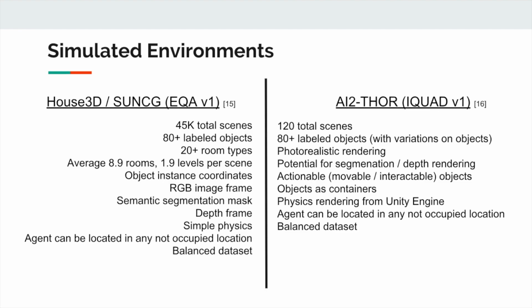Although not explicitly mentioned, due to the fact that it is a 3D environment, there is potential for segmentation and depth rendering. One of the key differences with this dataset is the fact that many of the objects are actionable, which means that they are movable or interactable in some way, and some objects can act as containers, such as a refrigerator containing a coffee mug. The rendering and the physics engine is within the Unity engine, another gaming engine, and both datasets are considered balanced datasets, which means that the questions asked from the datasets are asked in a way such that there is not a biased, trivial answer that the agent can learn. For instance, answering yes to a question is right 80% of the time.